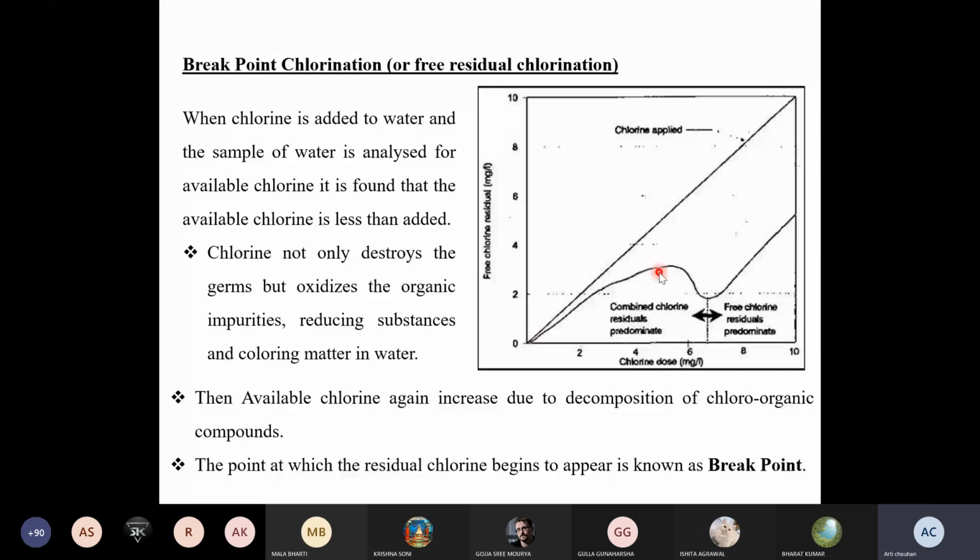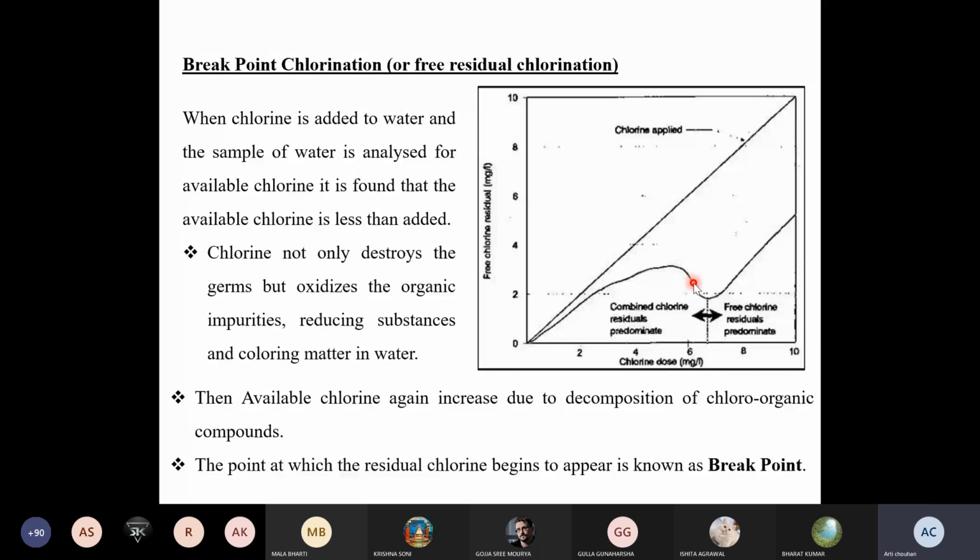Then the available chlorine again increases here. You see that the available chlorine first rises like this. Then it is reacting with all the organic compounds, and it will reach a high point, and due to decomposition, till now the chloro compounds are formed. That's why the available chlorine has an increase. But after that point, when all the chloro-organic compounds are formed, the destruction of the chloramine takes place. That's why there is a decrease.